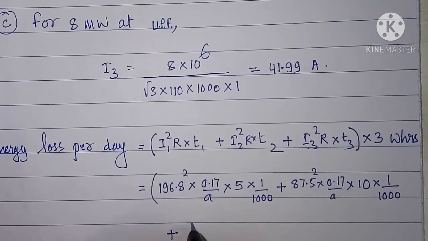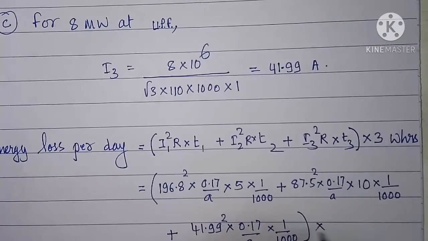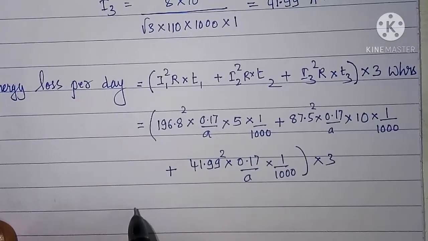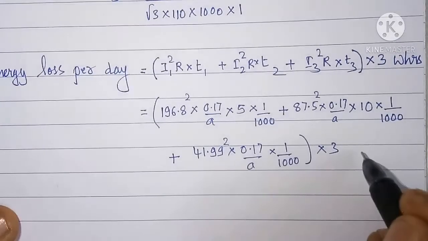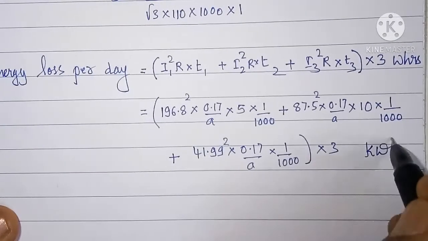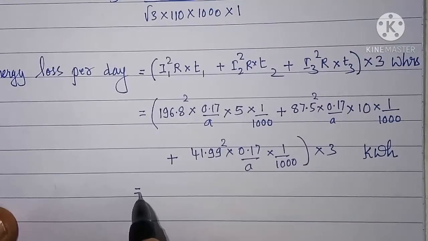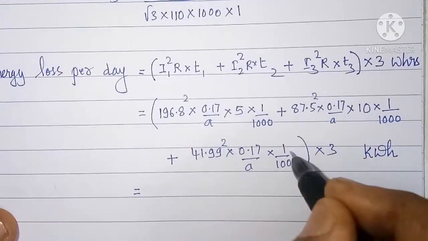Similarly, 41.99 square into 0.17 by A into 1 by 1000 into 3. Your unit is kilowatt hour. If we simplify, we get, here duration is 9 hours. We have to include that.